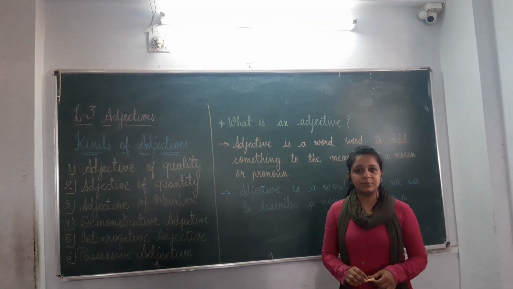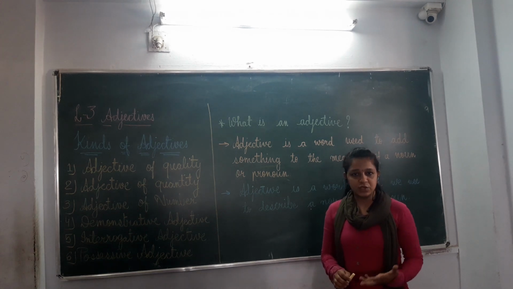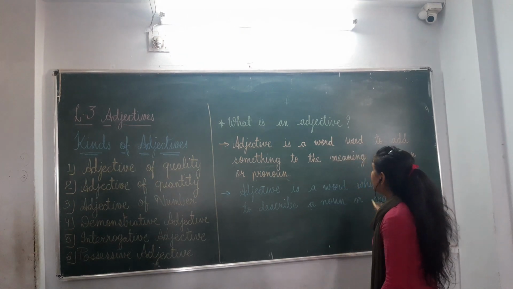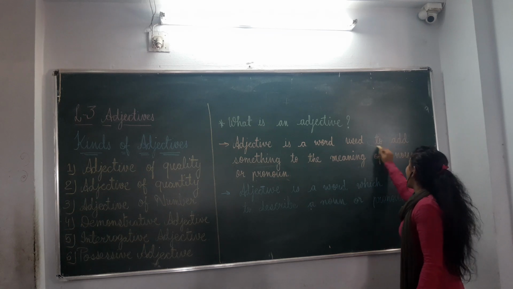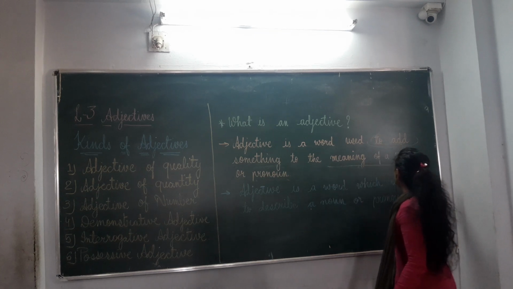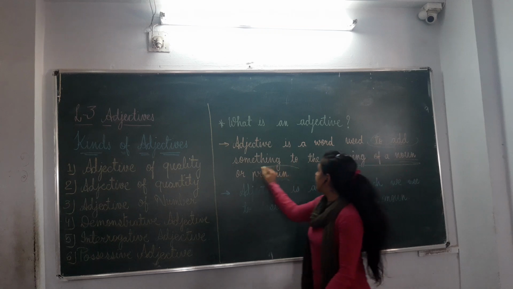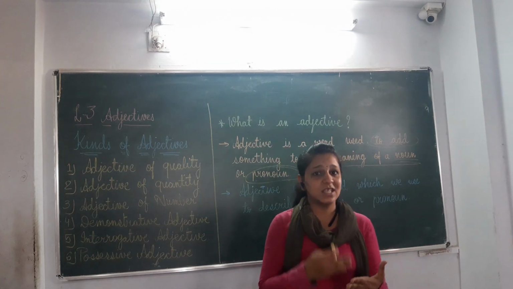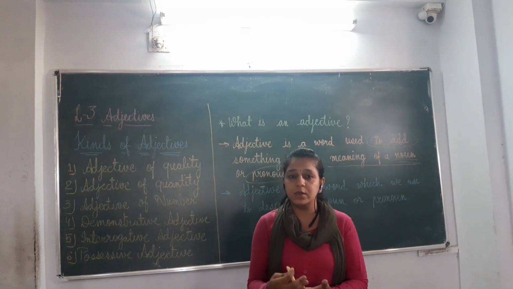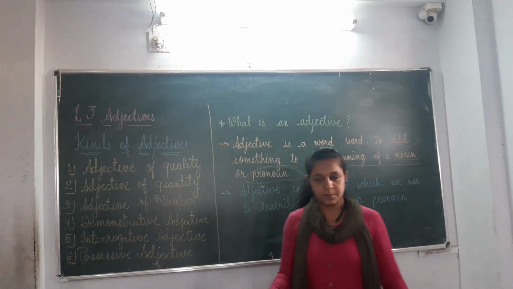Before starting the chapter, I would like to share the definition of an adjective. What is an adjective? An adjective is a word used to add something to the meaning of a noun or pronoun. Now, what is a noun? Noun means person, place, thing and animal, as we have learned in the previous chapter.